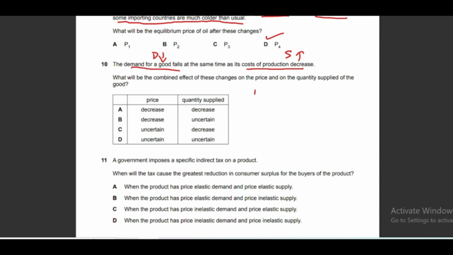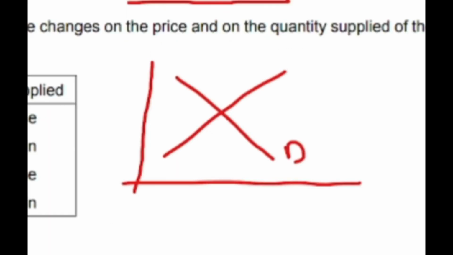Okay, so we cannot figure that out until we make the graph for this. So we have a demand curve, a negatively sloped demand curve for this, and a supply curve for this. Equilibrium is at this point where the equilibrium price is P and the equilibrium quantity is Q.